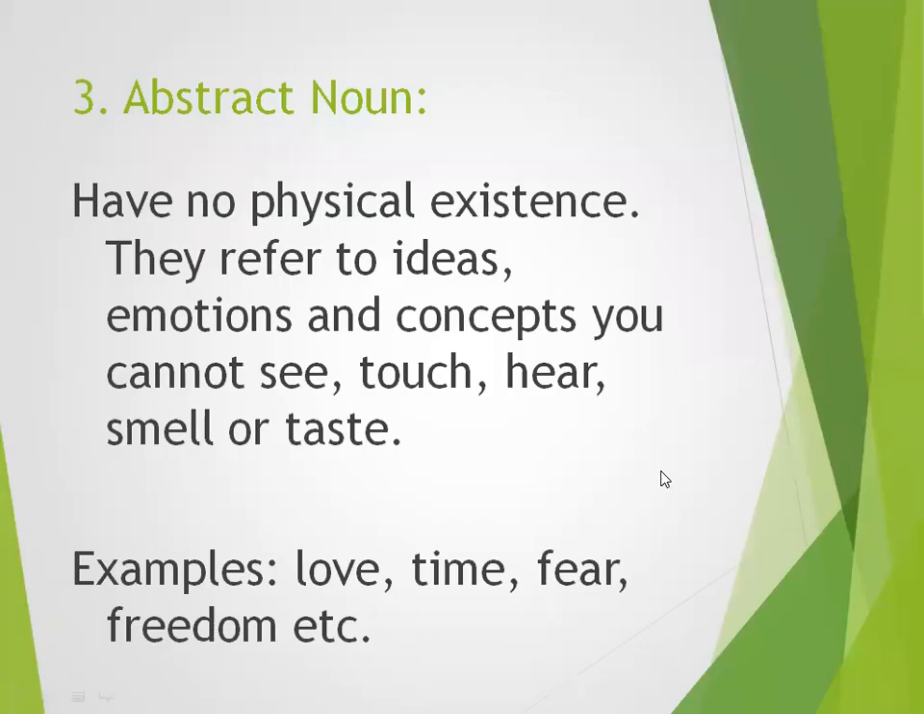Then we have number 3, abstract noun. Abstract nouns have no physical existence, which means they are untouchable. We cannot touch them, we cannot hold them, we cannot see them. They are invisible also. They refer to ideas. We cannot hold the ideas in our hands. They refer to ideas, emotions, and concepts you cannot see, touch, hear, smell, or taste.